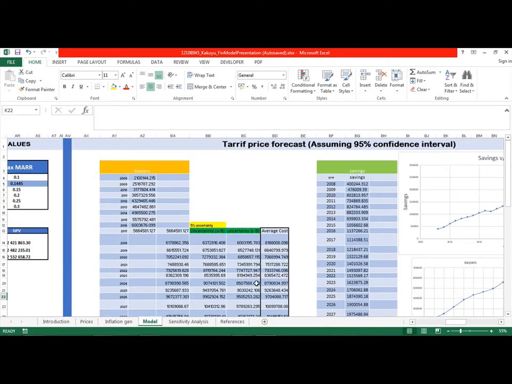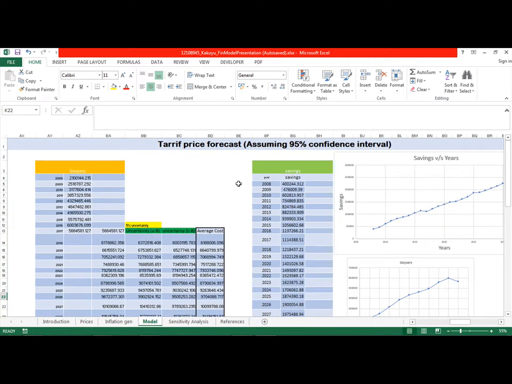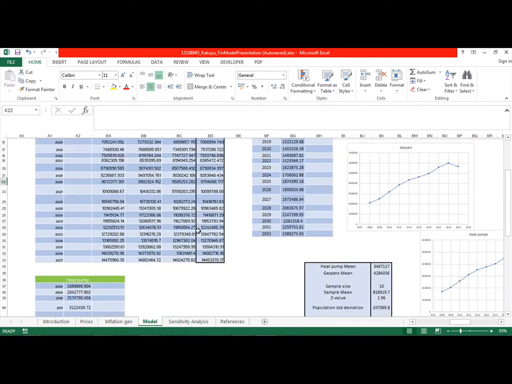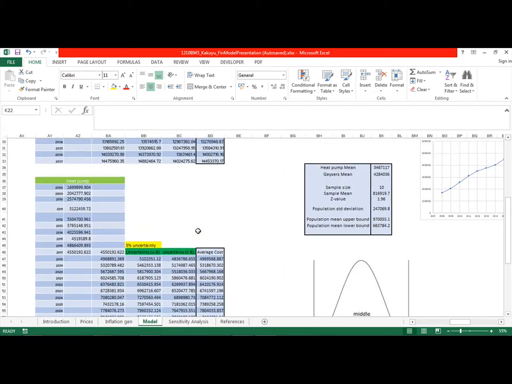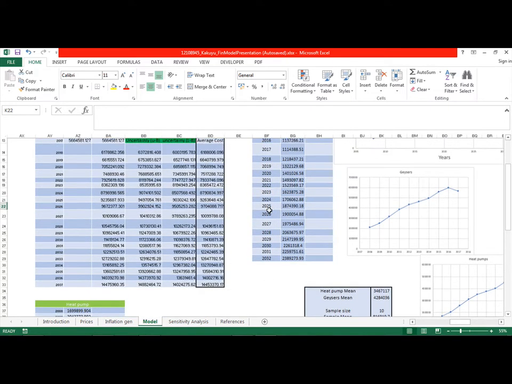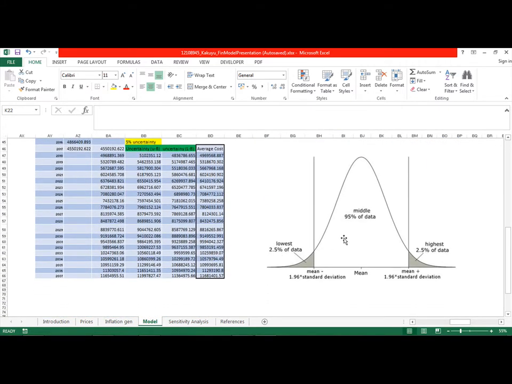Now I want to take you to the tariff price forecast. Assuming a 95% confidence interval, what I did was calculate the average cost, the mean, for both the heat pumps and the geyser systems. And then I calculated the standard deviation. Assuming they all follow a normal distribution, at a 95% confidence interval, 95% of the data will fall within the mean. So that means there's a 5% to account for. That 5% is the uncertainty, because 2.5% of the data will fall 1.96 standard deviations below the mean, and 2.5% of the data will fall 1.96 standard deviations above the mean.